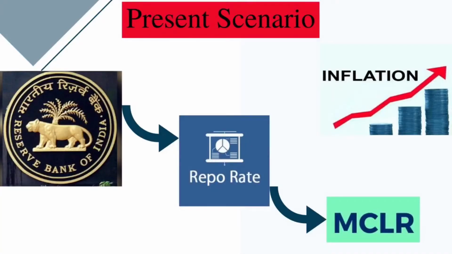Let's analyze the present scenario in the economy. Over this year, RBI has slashed the policy repo rate by around 135 basis points to augment the investment capacity in the economy. The RBI is also working with the banks to improve the transmission of this reduction to the consumers. This has led to the reduction in the MCLR, that is, the marginal cost of lending rate, by the banks.